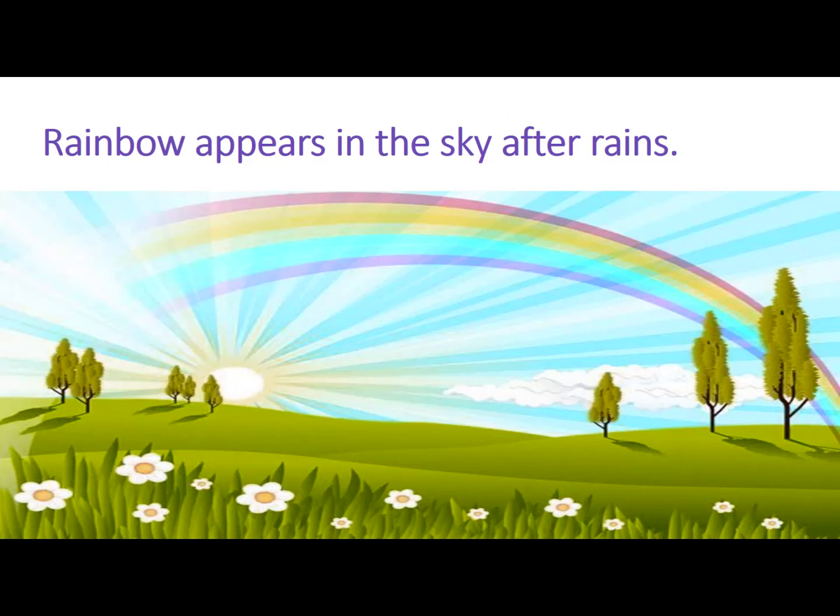And after rain, the weather changes again. It is because the sun appears again and the sky is clear now. No clouds are there. Here is a rainbow in the sky. It is a colorful light that appears in the sky with these 7 colors.